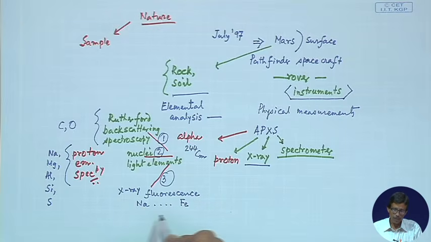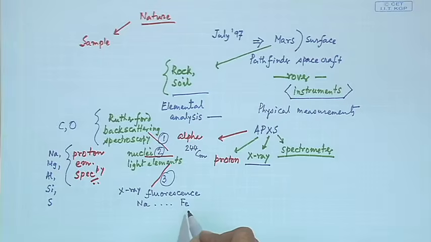A large number of these species have a very characteristic fluorescence pattern that can be identified, the way we talk about the flame test in our school days, that sodium gives a characteristic color to the flame. Similarly, other elements like potassium can also give the flame test.